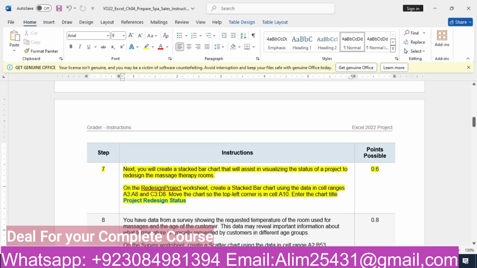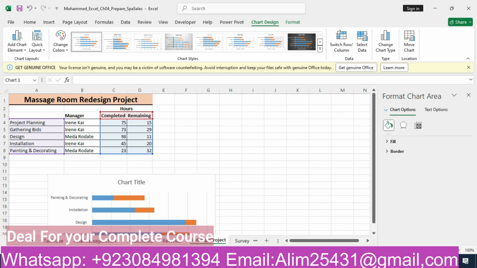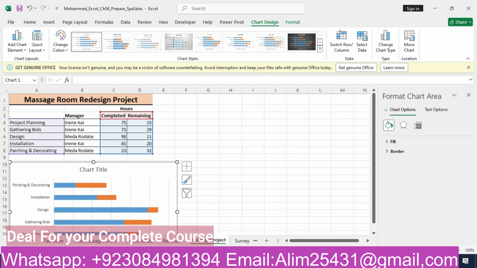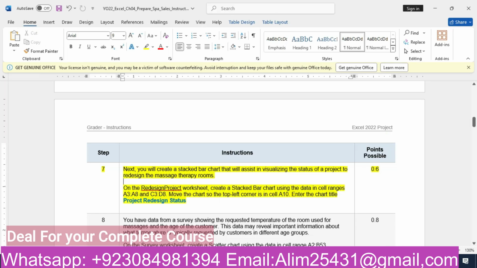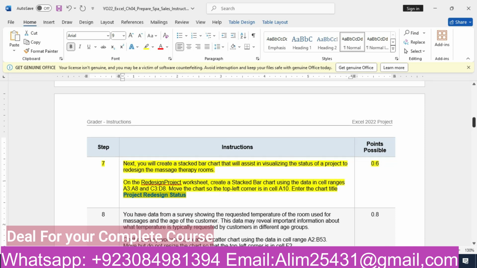Move the chart to the top left corner of the cell A10. So we will move it to the cell A10. That's our location of the chart. Enter the chart title as project redesign status. So we will copy this and paste it as project redesign status. That's our seventh step.